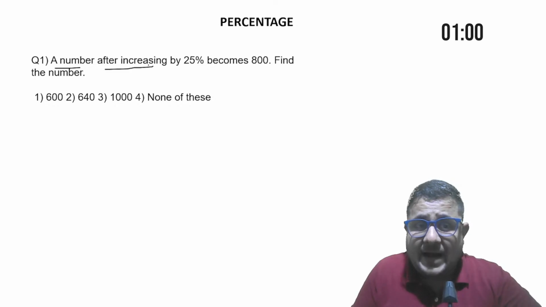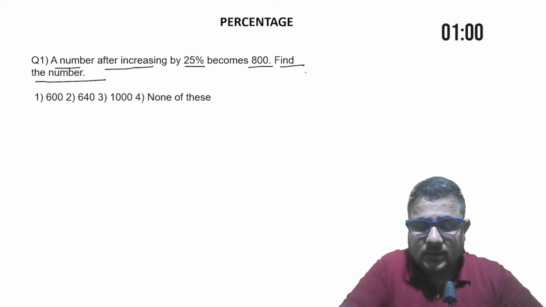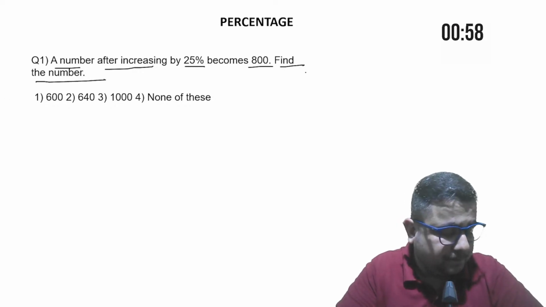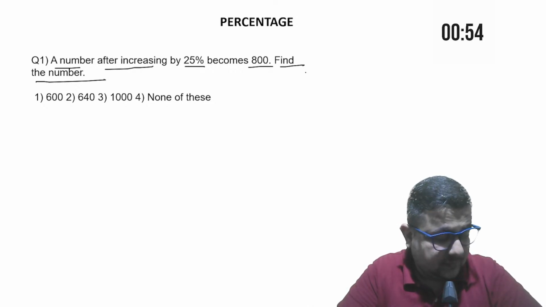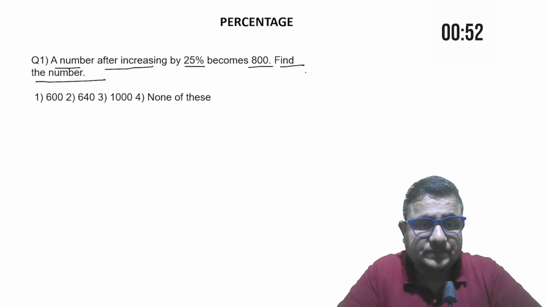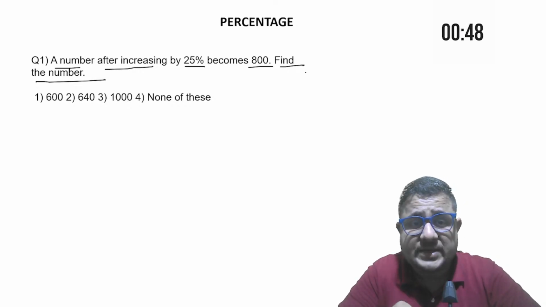A number after increasing by 25% becomes 800. Find the number. Your time starts now. Do it fast. I have given you enough time for this kind of question. A very basic question it is.